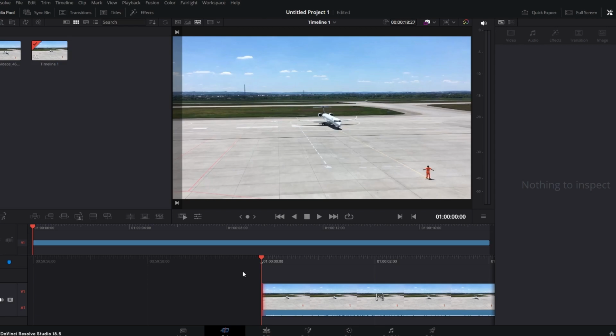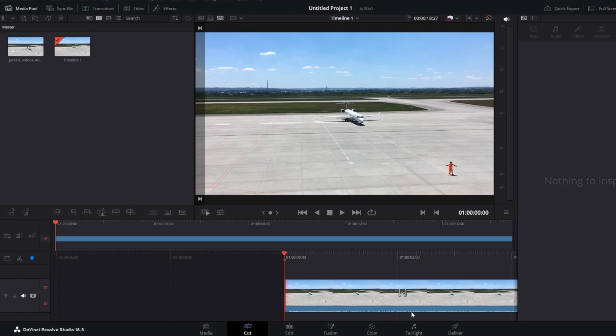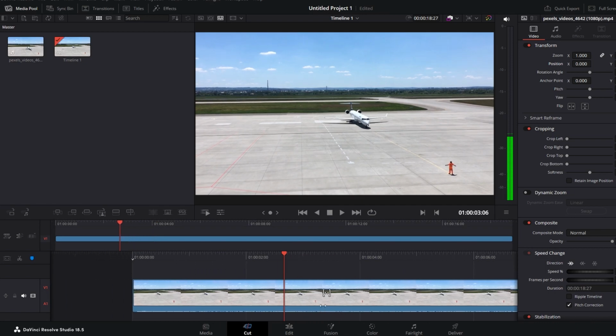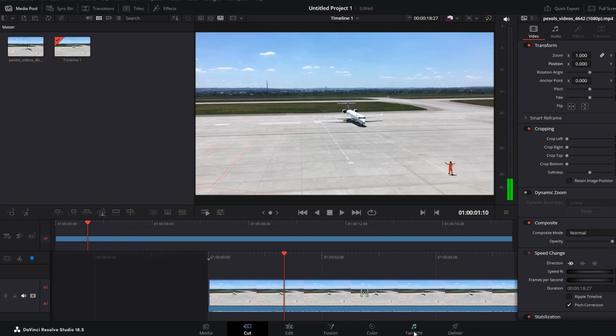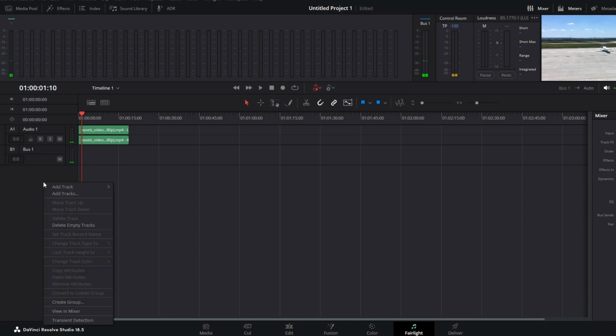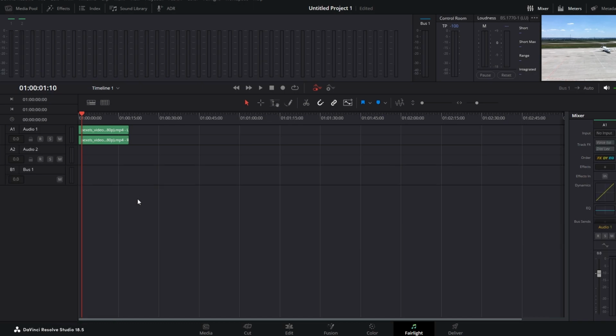Yo guys, in today's video I'll show you how to record voiceover in DaVinci Resolve. Go to the Fairlight tab in DaVinci Resolve. Right-click on empty space on the left side, select Add track and choose between mono and stereo. Double-click on New Audio track and rename it if needed.